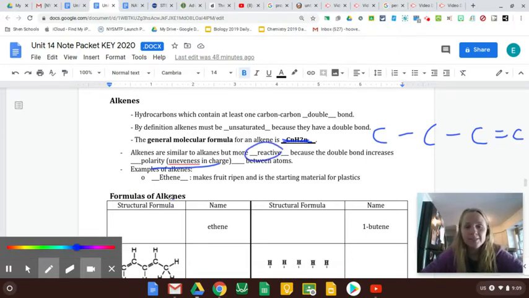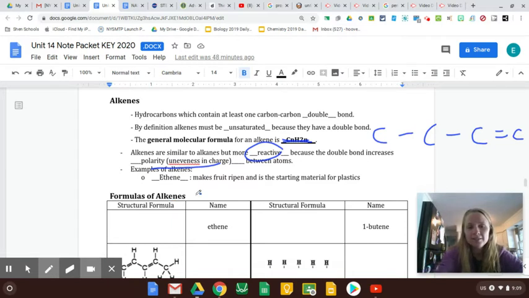One example is ethene, and that is a chemical that makes fruit ripen. So we use it as humans, like when we want to ship some apples but we don't want them ripe yet. Then when they get to the store, we can spray ethene on them and make them ripen. It's actually also a natural thing.